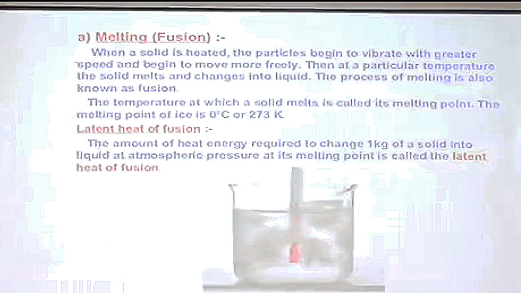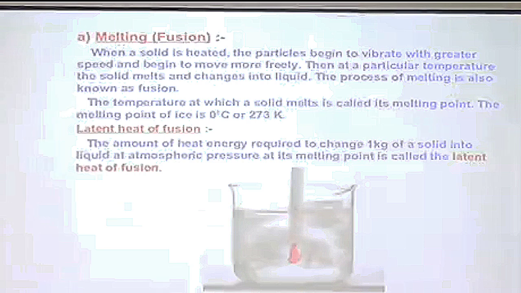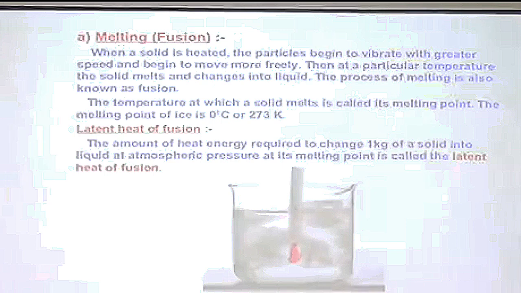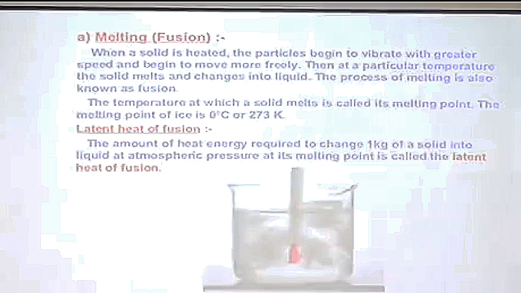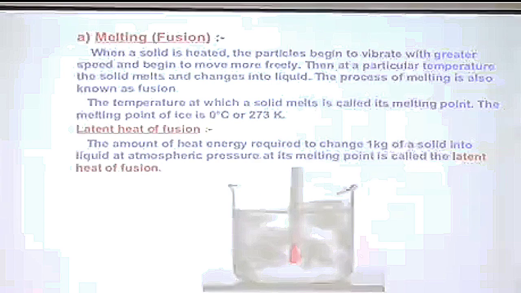So this process, where solid changes to liquid on absorbing heat, we call melting or fusion, and the fixed temperature at which a solid changes to liquid is called the melting point of that solid. And here we can easily explain why this melting takes place.